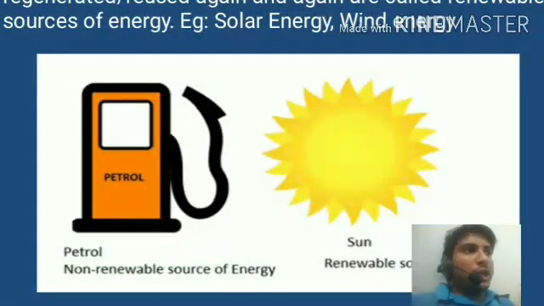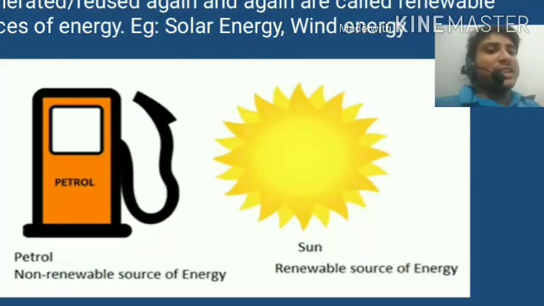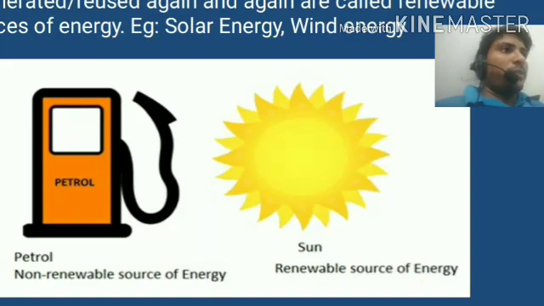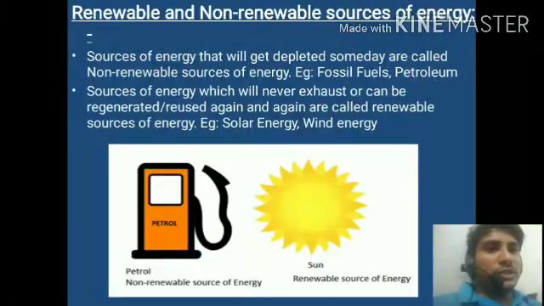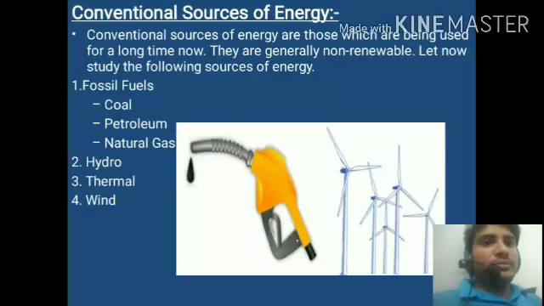Look at the picture. This is petrol. Petrol, diesel, and coal are non-renewable sources of energy. And this is the sun, and the sun is a renewable source of energy. The sun provides solar energy to our plants and to our ecosystems, plants and human beings. Okay, these are the renewable and non-renewable sources of energy. Now move to the next slide.